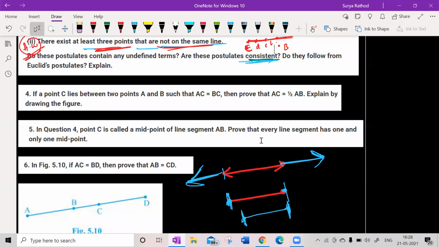And there is also nothing given that. See, if I draw 3 points in different lines, in different planes, see here, if I draw A here, B here, and C here, he has not mentioned whether A and B are in the same plane or not, and whether A, B, C are in the same plane or not. He did not mention anything over there.